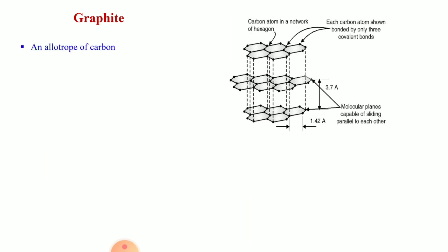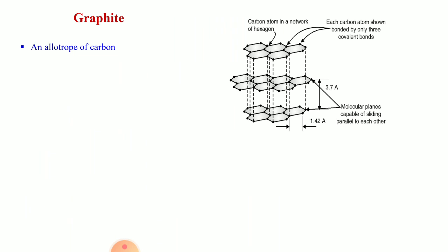Now let us see the main example of solid lubricant, graphite. Graphite is an allotrope of carbon. We know there is one more, a very well-known allotrope of carbon, that is diamond. But we are not using diamond as a lubricant.